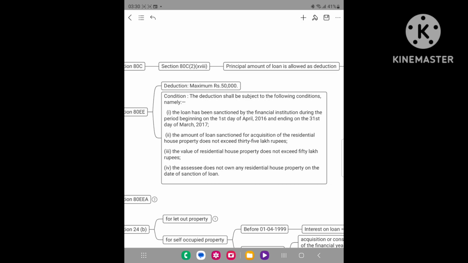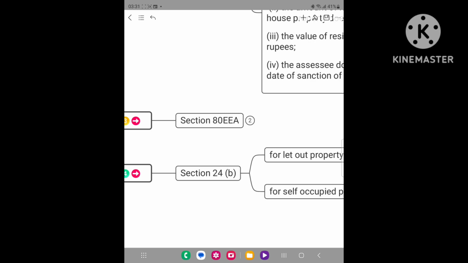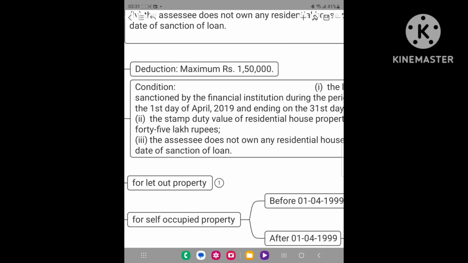And second condition, the amount of loan sanctioned for acquisition of the residential house property does not exceed 35 lakh rupees, and the value of the residential house property does not exceed 50 lakh rupees. And the last one, the assessee does not own any residential house property on the date of sanction of the loan.